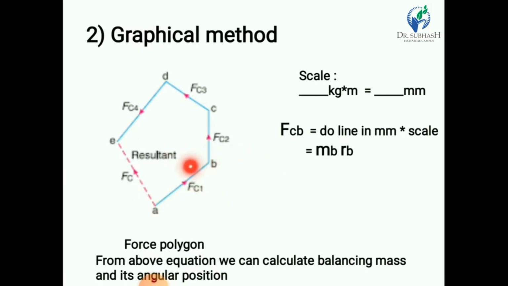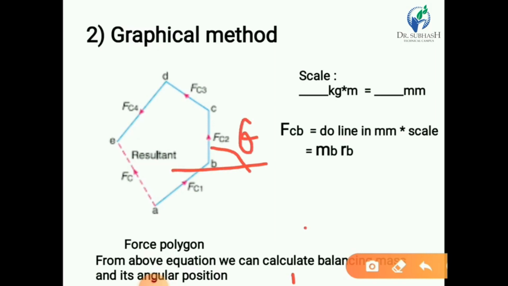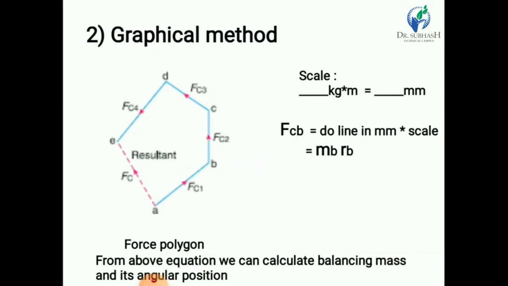Similarly, from the endpoint B, with reference to the horizontal line, consider theta 2. So draw the FC2 line, having some length in mm. Draw the BC line.